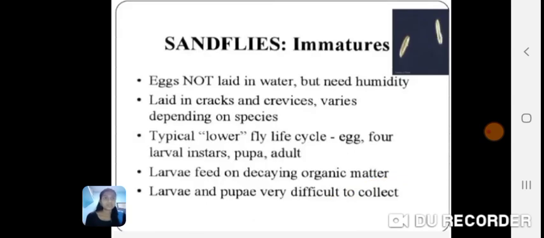The immature sandflies: eggs are not laid in water but need humidity. They are laid in cracks and crevices, varying depending on species. The typical lower fly life cycle: there are eggs, 4 larval instars, pupa and adult. The larvae feed on decaying organic matter. The larva and pupa are very difficult to collect.